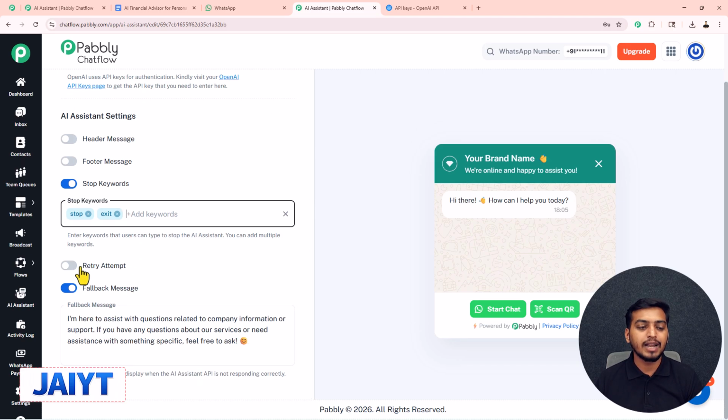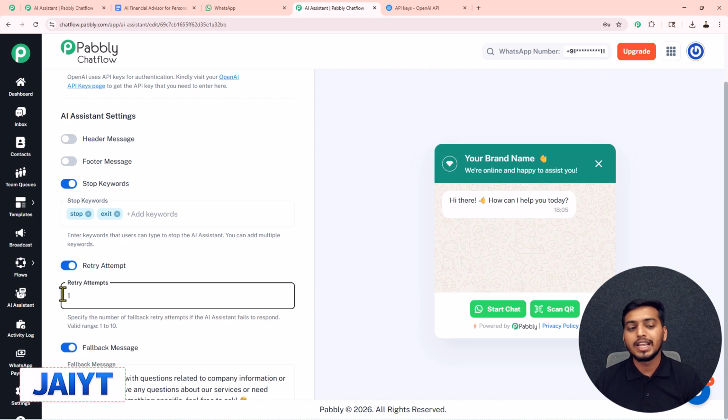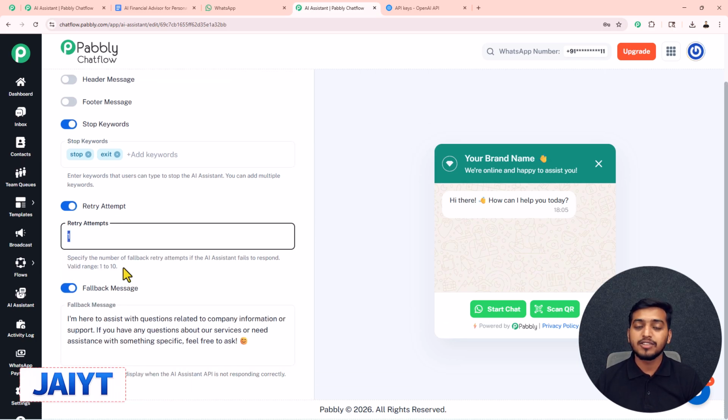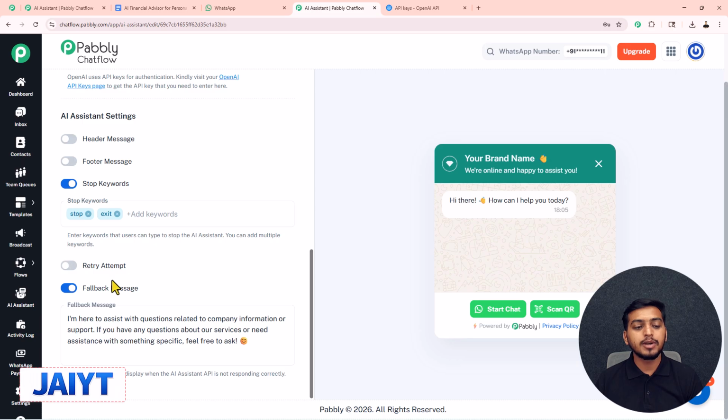Then for this retry attempt, in here we can add a number in the range of 1 to 10 so as to specify the number of fallback retry attempts if the AI assistant fails to respond. But if you do not want to use this, just turn this button off from here.